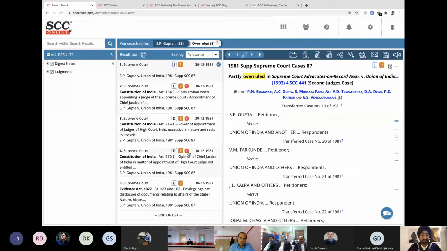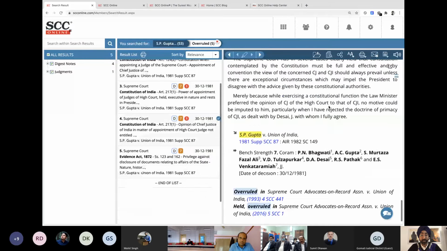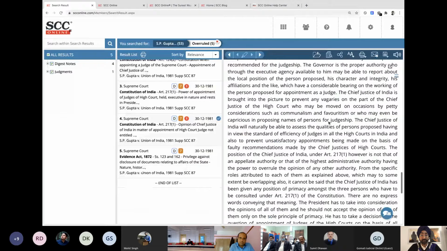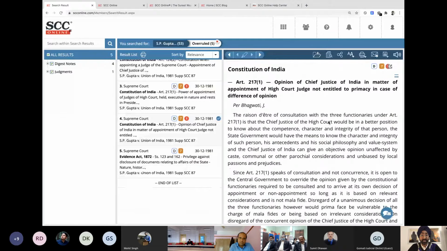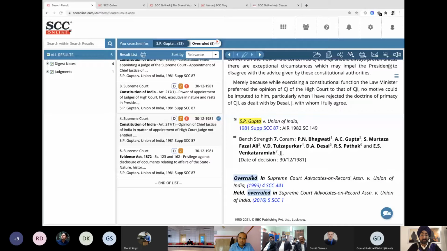And if you click on any of these, it will open that particular point of law, giving you everyone's opinion over here, who all spoke about this. And at the end, it tells you in which case this is overruled and everything. And this is all hyperlinked. If I click on this, it will open this particular case, that is Subhash Sharma versus Union of India.